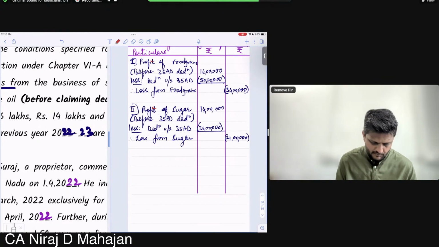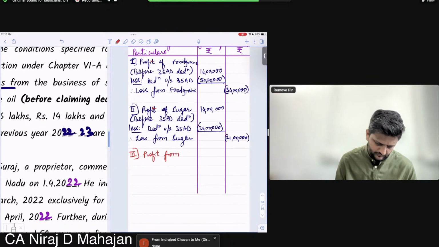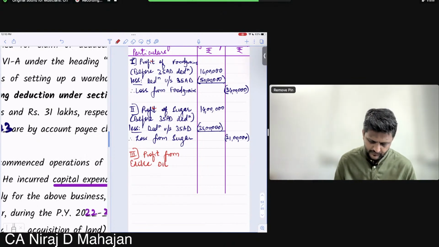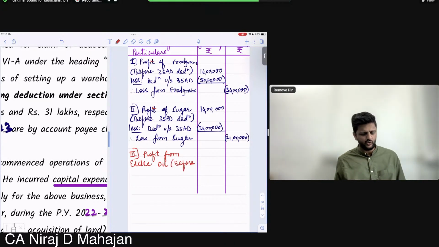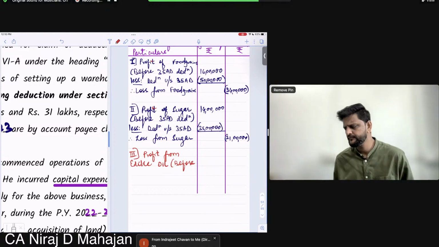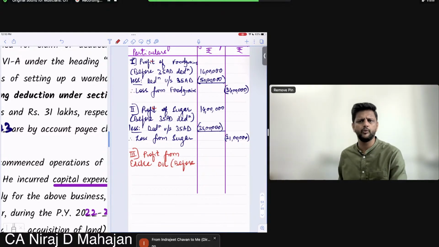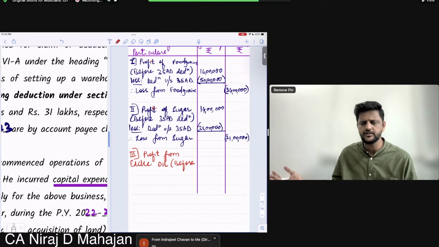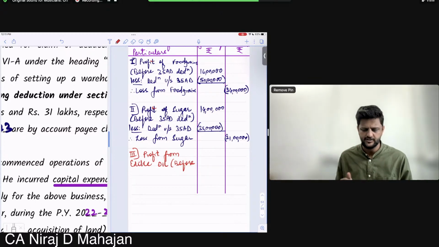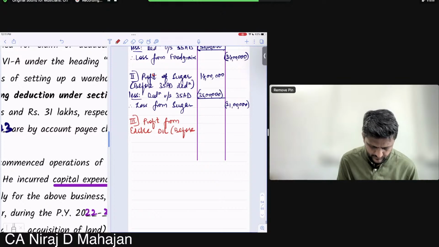Done till here? Third, profit from edible oil business, 31 lakhs. It is before 35AD. Is it a specified business? No. But they have given the data in the question for 35AD and depreciation, so obviously use common sense. If it is 35AD, no depreciation. And here for edible oil, if there is no 35AD deduction, then obviously it is before depreciation. Did you understand this much? 31 lakhs.